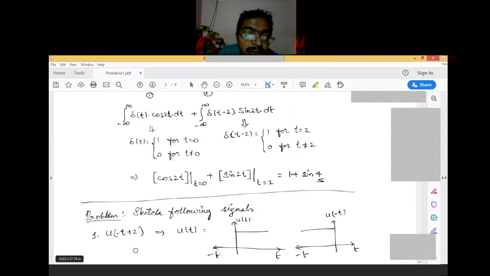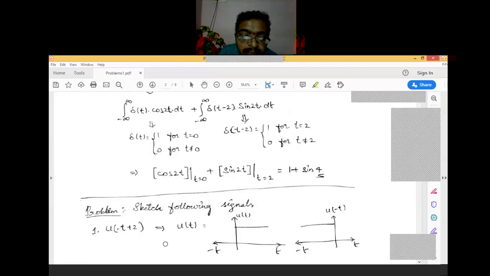Suppose t is 0, then it equals u of 2. If t is 1, what is the value? It is u of 1, and so on. Means we are coming to the negative side, right? I think you are able to follow me.